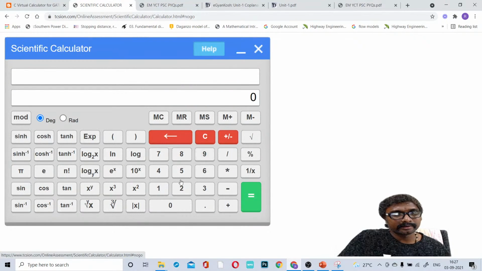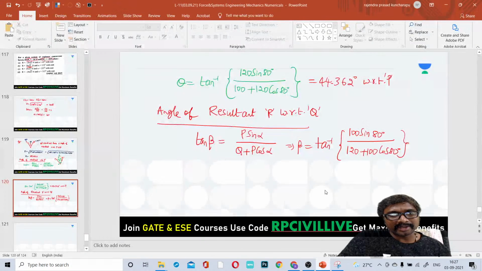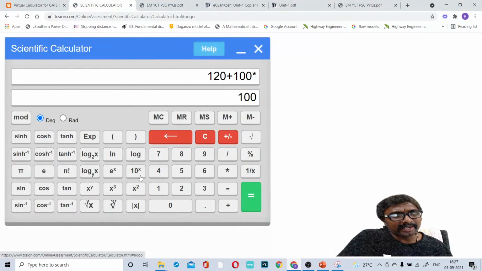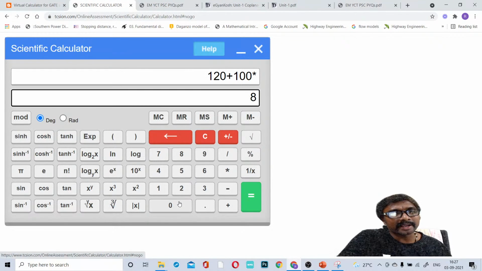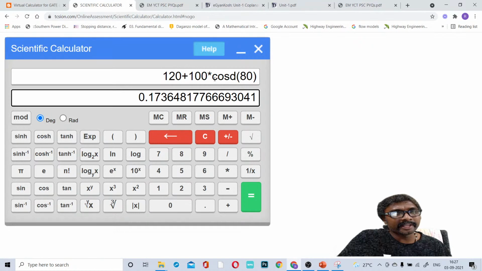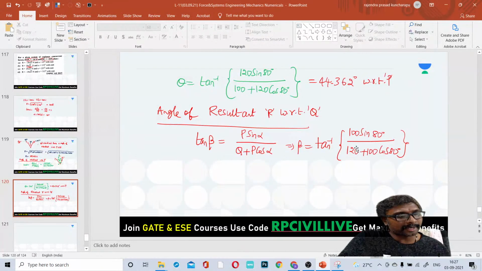Clear all. 1 2 0, plus 1 0 0, multiplication, 100 into cos 80. If you want to write cos 80, first you write the number 80, then you press the cos function. Then it becomes 120 plus 100 into cos 80 degrees. Press equals. Now we have got the denominator.